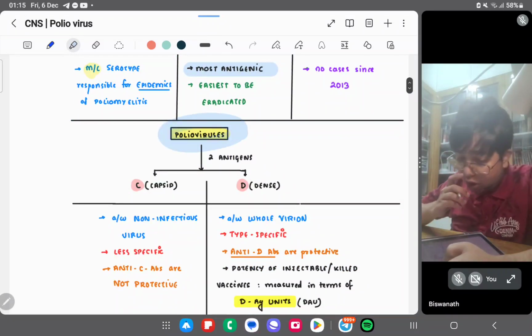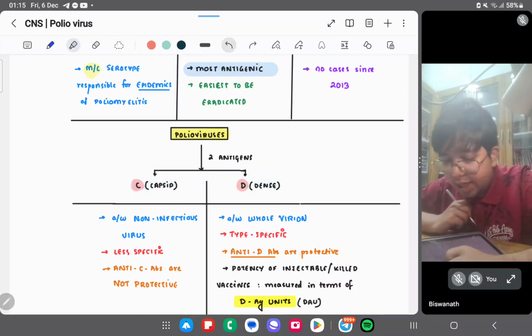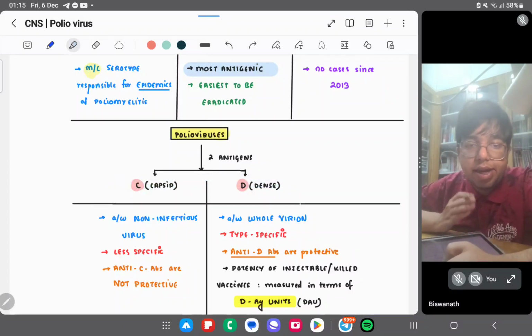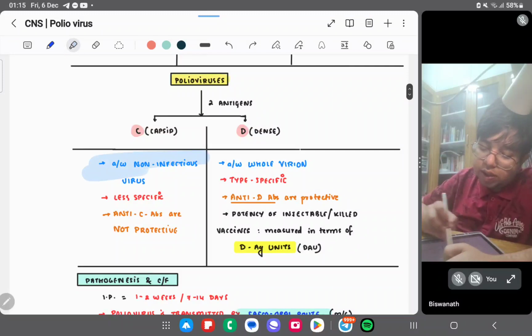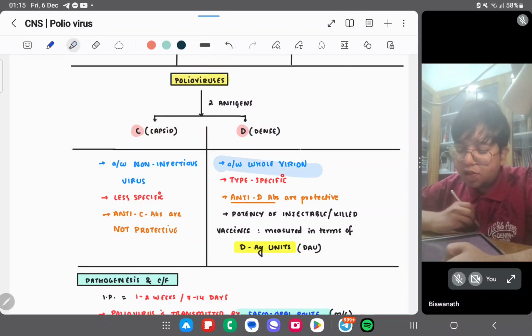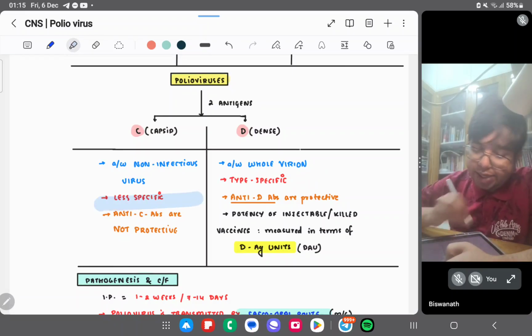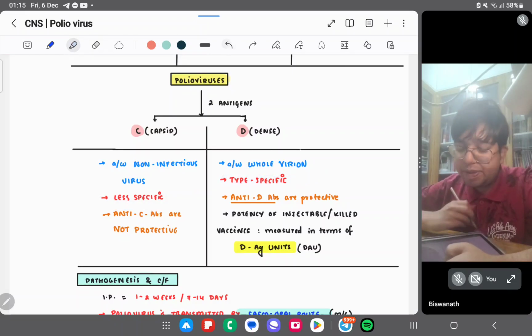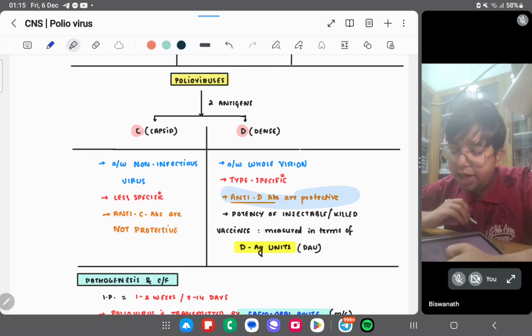Polioviruses have two antigens: capsid antigen and dense antigen, the C antigen and D antigen. C is associated with non-infectious virus, D is associated with the whole virion. C is less specific, D is type specific. Anti-C antibodies are not protective, anti-D antibodies are protective.